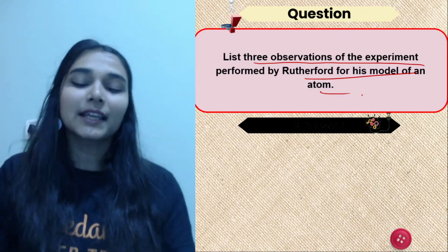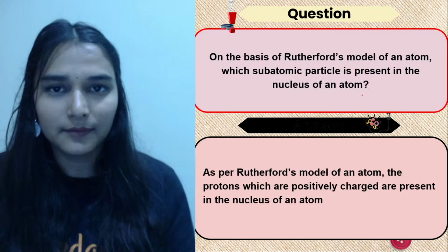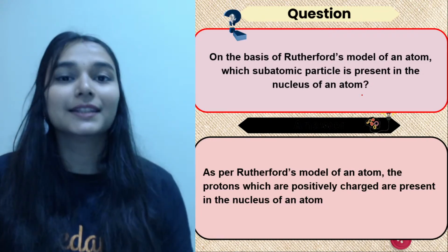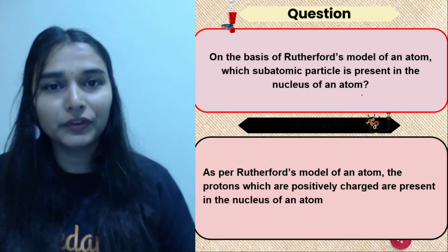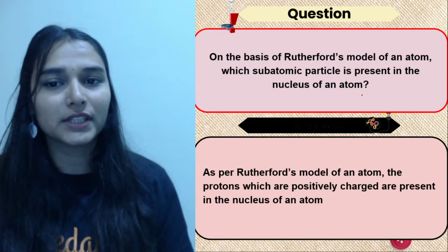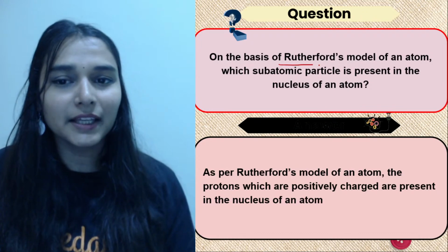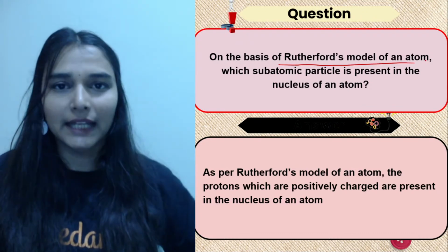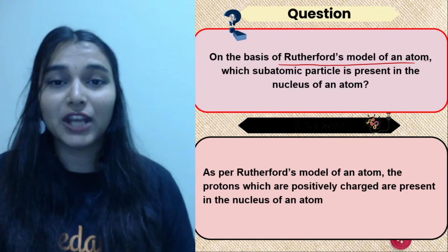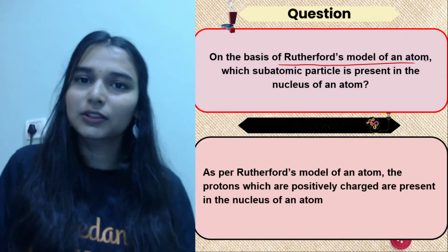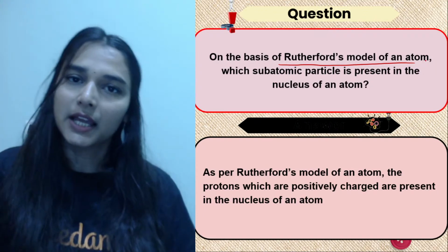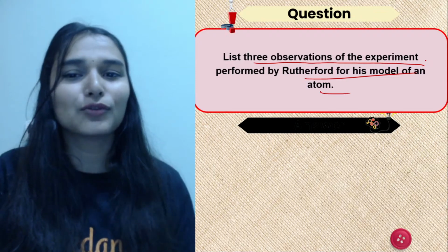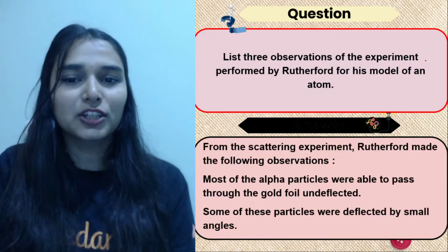See, Rutherford did not say anything about neutrons. Okay, so there are some students who are saying neutrons in the chat box. This was discovered later on. Though we now know that the nucleus has protons and neutrons, you are supposed to give the answer according to Rutherford's model. Neutrons were discovered very late. In 1932 Sir James Chadwick discovered them, but until then no one knew about neutrons. They were all just focusing on the positive and negative particles, the electrons and protons. So the 3 observations are easy.